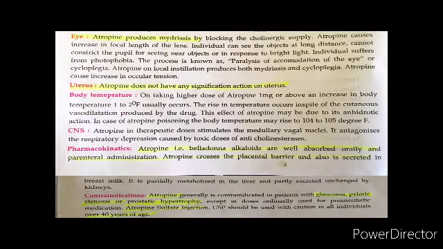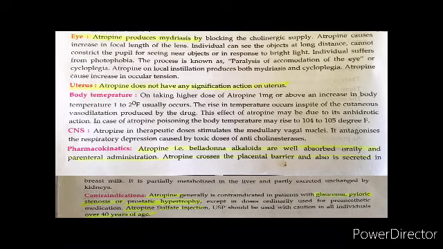In the urinary bladder, the tone is reduced, and that tends to produce urinary retention. An important effect of atropine is that it produces mydriasis. Atropine causes an increase in the focal length of the lens, so the individual can see objects at long distance, and suffers from photophobia. That means he cannot constrict the pupil for seeing near objects or in response to bright light. This process is known as paralysis of accommodation. On local instillation, atropine will produce mydriasis and cycloplegia, and it can cause an increase in intraocular tension.